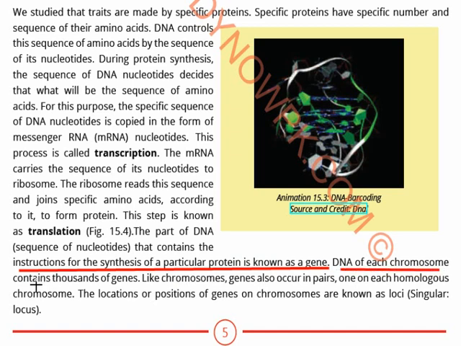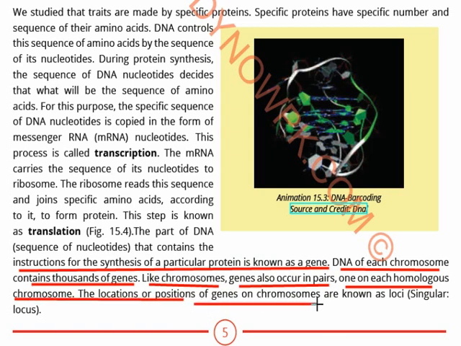DNA of each chromosome contains thousands of genes. Like chromosomes, genes also occur in pairs. As we already know that chromosomes occur in pairs, the genes will also be present in the form of pairs, because the genes are present on the chromosomes, one on each homologous chromosome. Each gene is present on a chromosome.